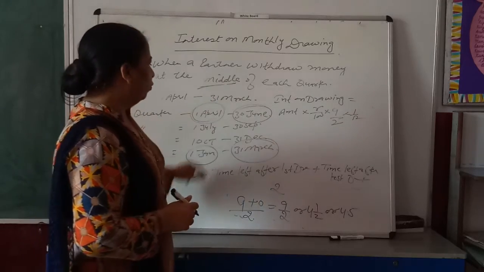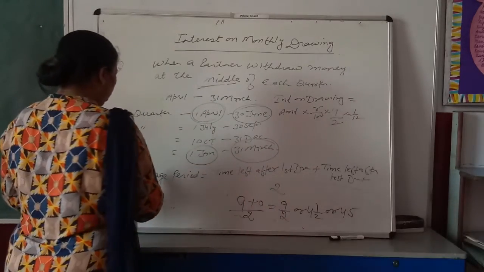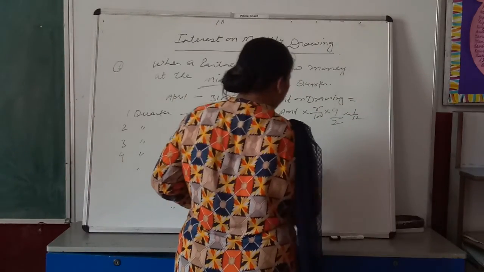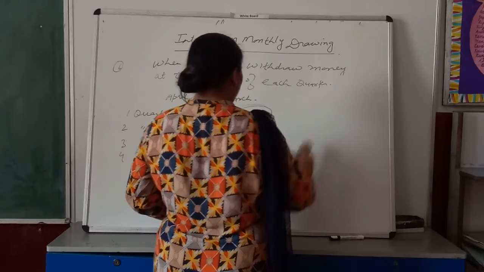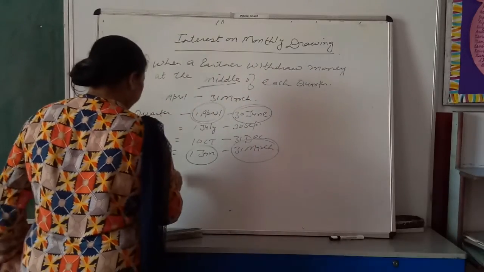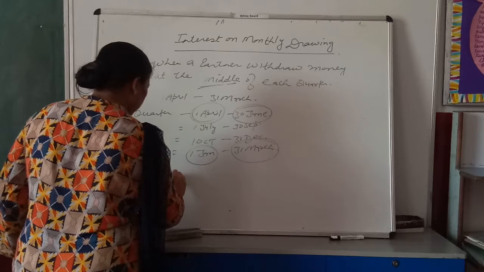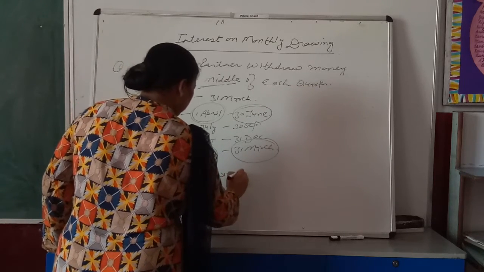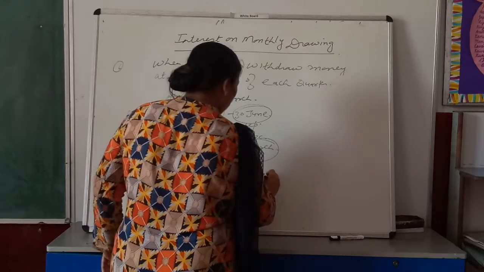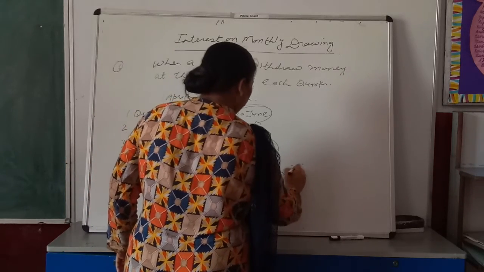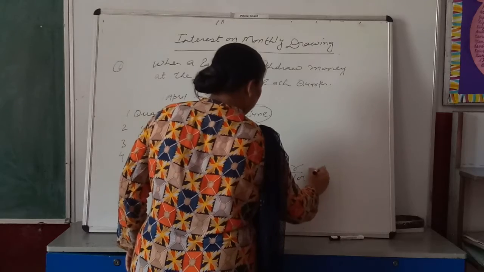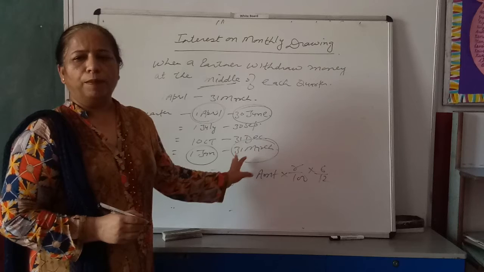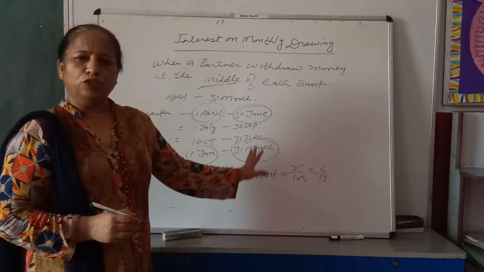Again, you have to calculate interest on average basis, and the formula to calculate interest on drawings will be amount of drawing into rate upon 100 into 6/12.